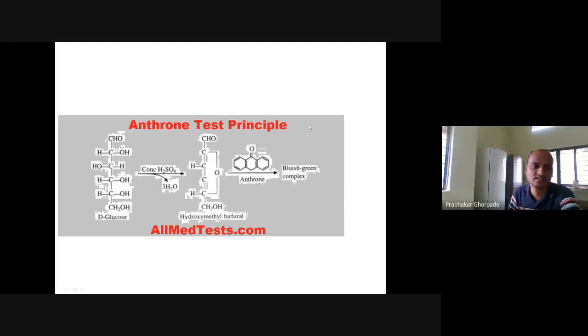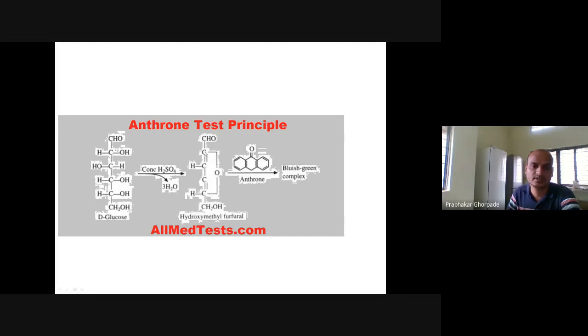So here is the Anthron test principle. We have glucose here. So this is the aldehyde group, OH, OH, OH, OH, CH2OH. So we have a glucose molecule, and a lot of OH groups and hydrogens are present in this molecule. So whenever you treat D-glucose with concentrated H2SO4, you lose 3 water molecules, right? And you get the hydroxymethyl furfural molecule. So this molecule will form.